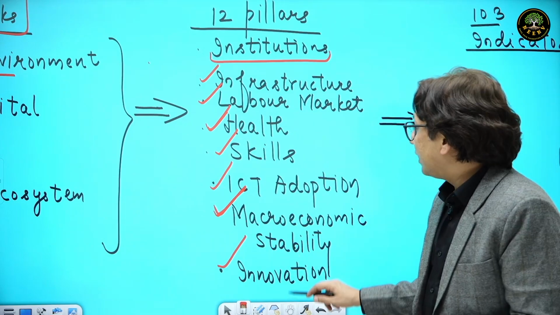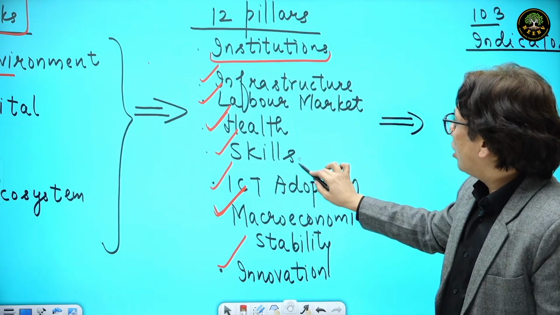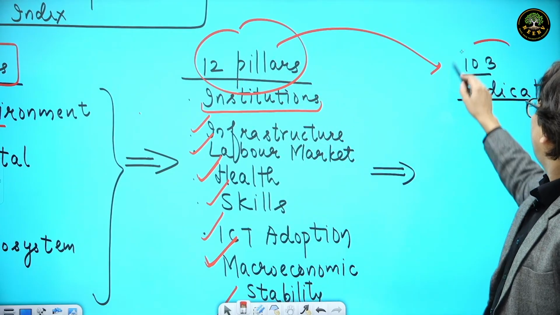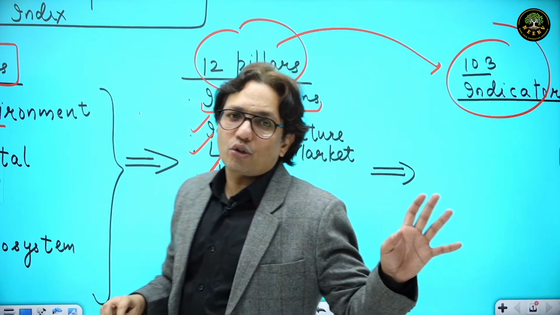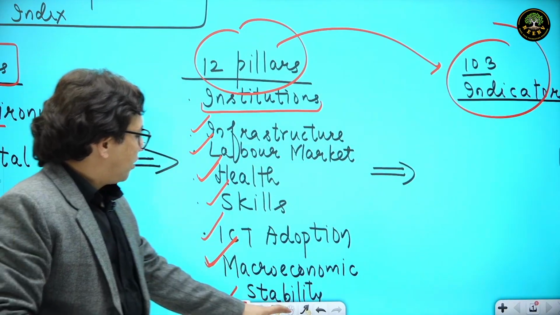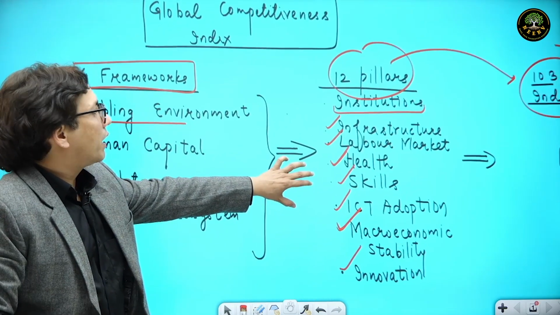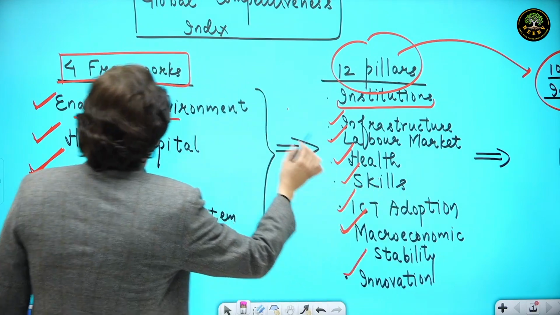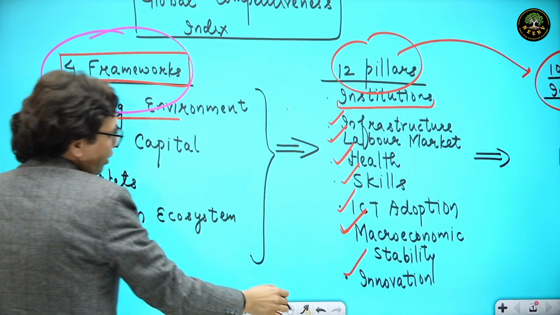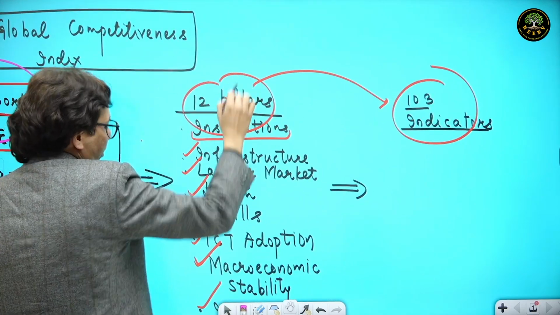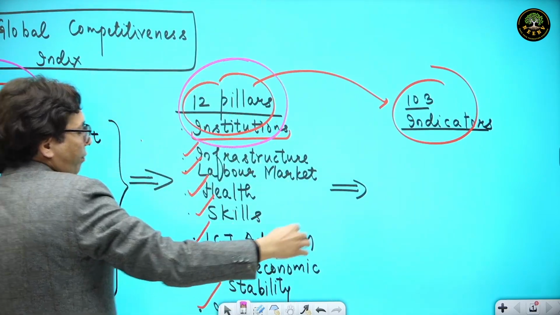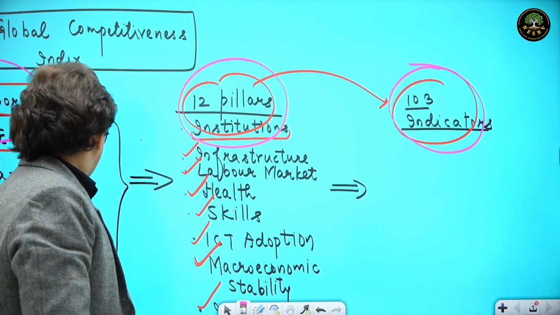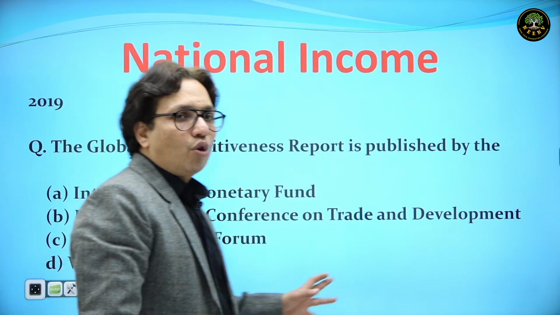And for these 12 pillars, I haven't mentioned all of them, we have a further 103 indicators. What are those 103 indicators? You need not remember. Just remember one thing, that for the Global Competitiveness Index we have 4 frameworks. For those frameworks, we have 12 pillars, and for those 12 pillars, we have 103 indicators. That's it. That would be good enough for you to learn about the Global Competitiveness Index.